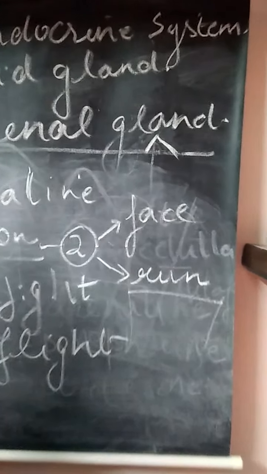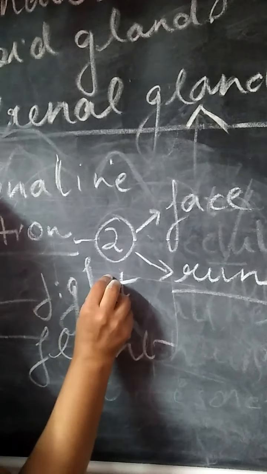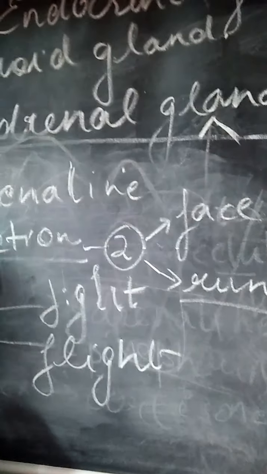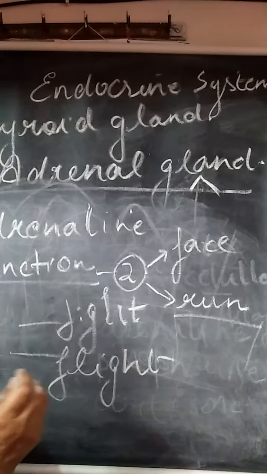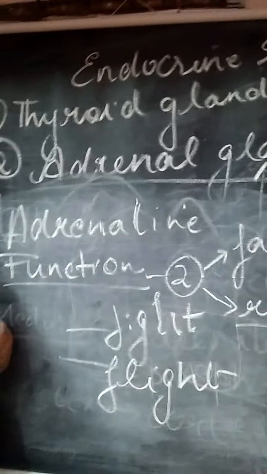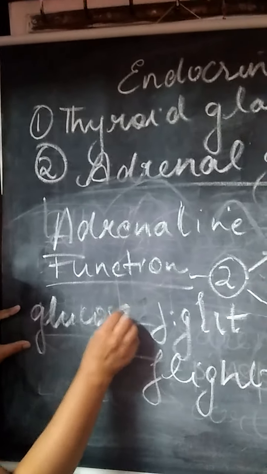From where will this energy come? You have seen in your television ads that instant energy comes from glucose. So you need energy in the form of glucose.